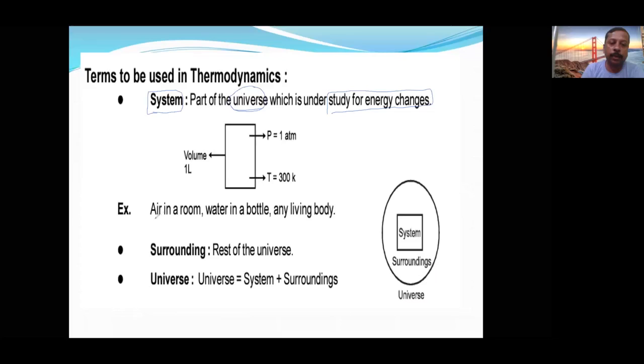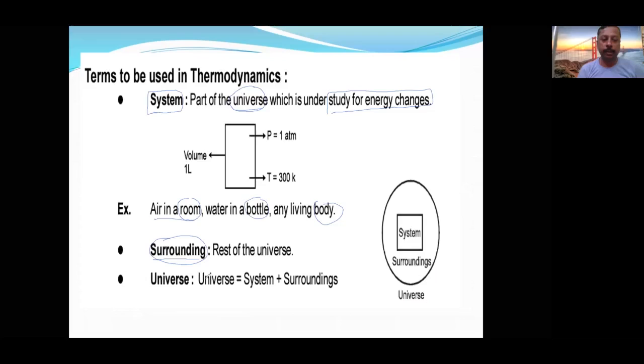Suppose air in a room, water in a bottle. Here the bottle will become a system, the room will become a system. Or any living body. So these are the systems. Body also will become a system, bottle also can become a system, room can also become a system, because we are studying them. Everything other than the system in the universe is called the surrounding. Other than the system in this universe, whatever things are there, they are called surroundings.